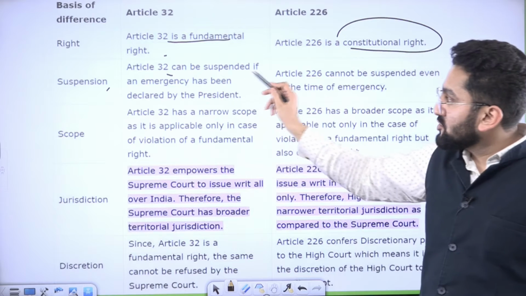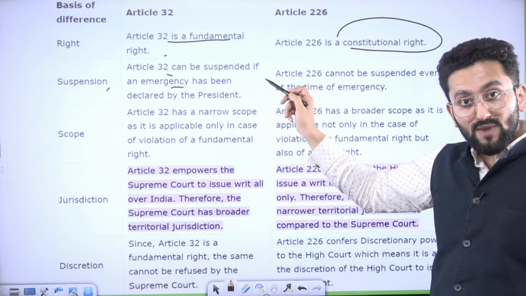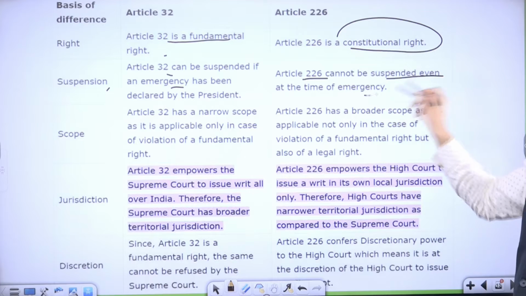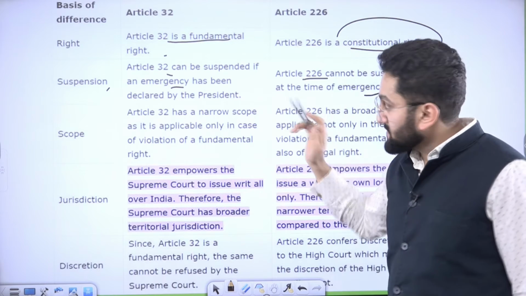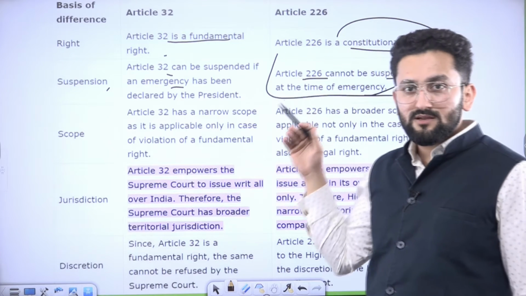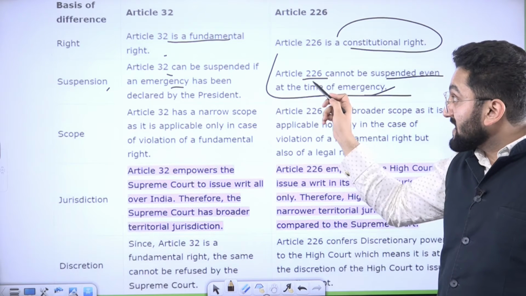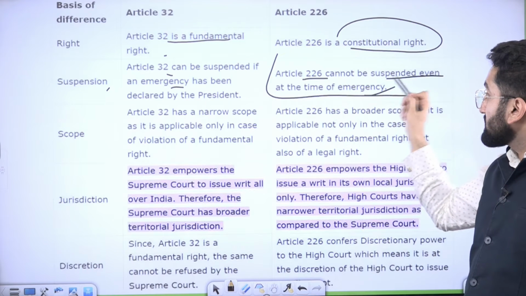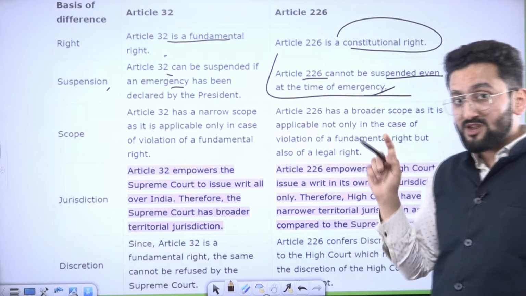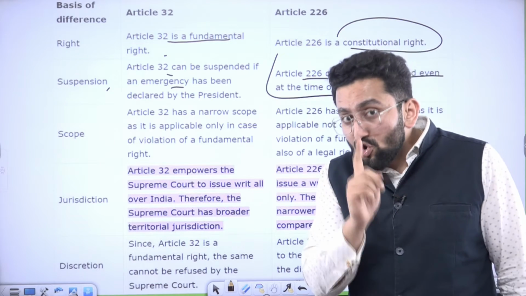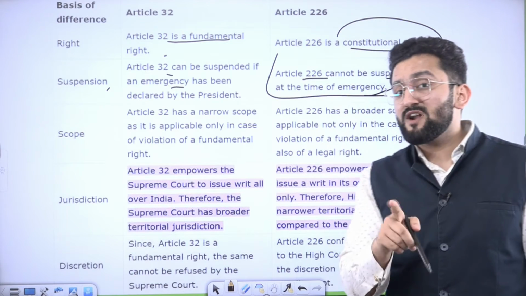Suspension. Article 32 can be suspended if emergency has been declared by the President. Just mentioned this to you. Now, 226 cannot be suspended even at the time of emergency. Now you should think that when I'm saying Article 226 cannot be suspended even at the time of emergency, it does not mean that you should look at this statement only in context of fundamental right.